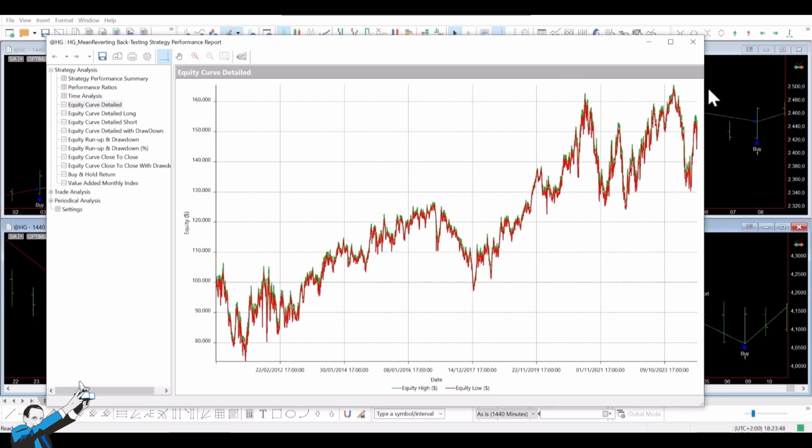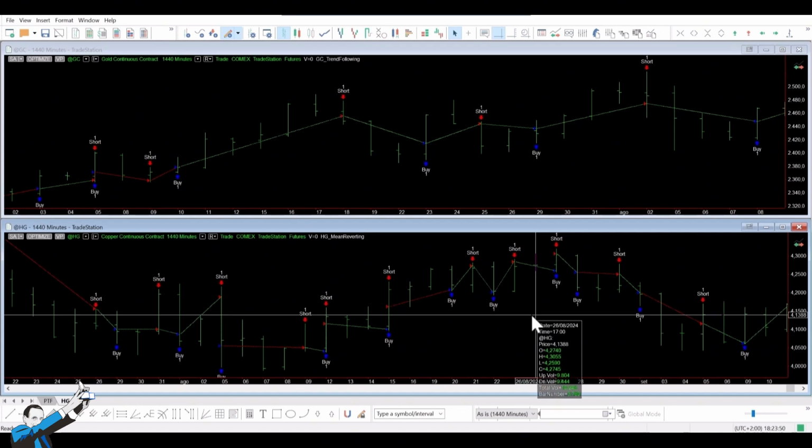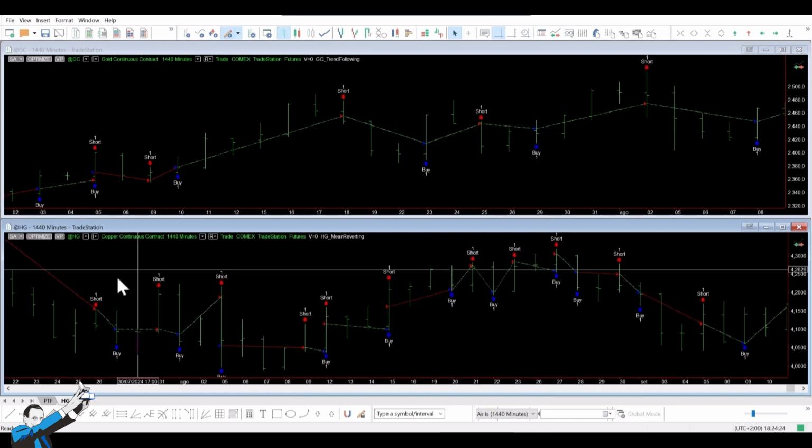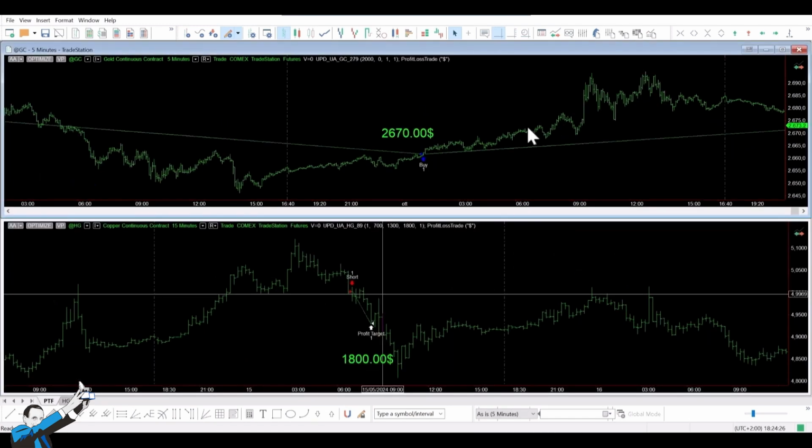The key idea here is that we can diversify not just by instrument, as we've done here with copper and gold, but also by strategy logic. As you saw, we use trend following on gold and mean reverting on copper. This approach showcases the unique characteristic of these two instruments, which belong to the same category of futures, but offer different opportunities. Now let's analyze the two strategies I showed you at the very beginning of this video.